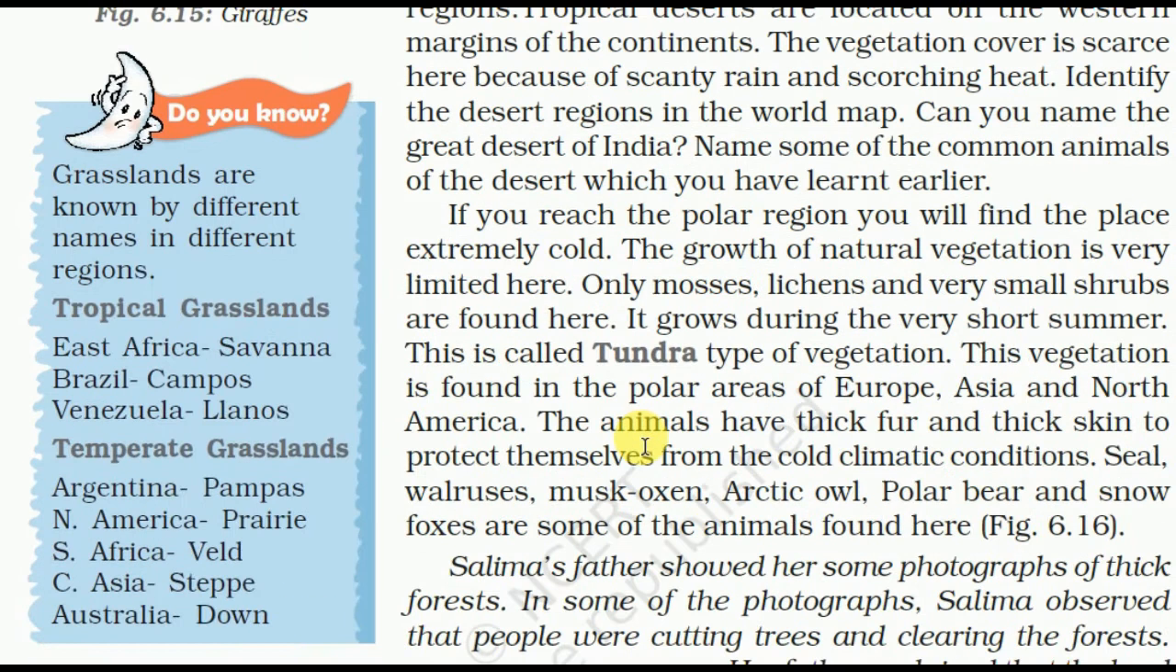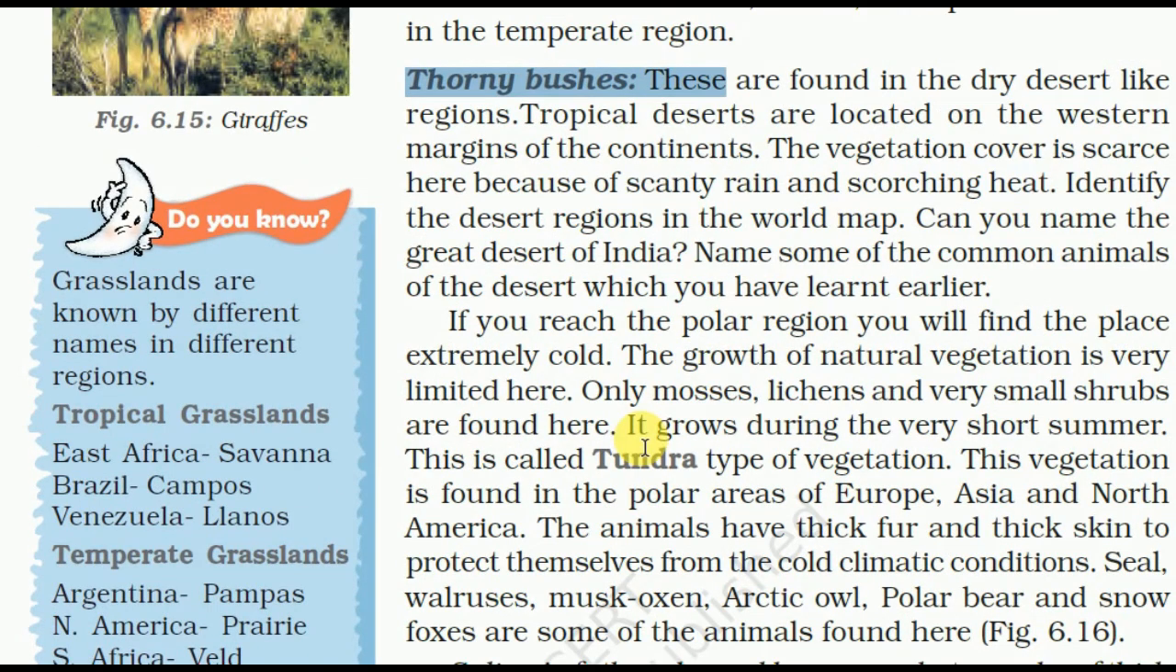Thorny bushes. These are found in the dry desert-like regions. Tropical deserts are located on the western margin of the continent. The vegetation coverage is scarce here because of the scanty rain and scorching heat.